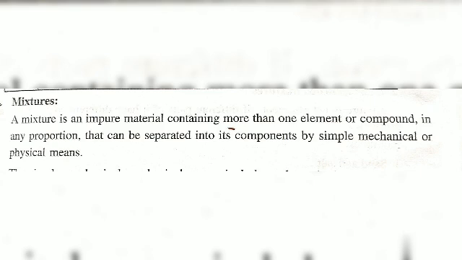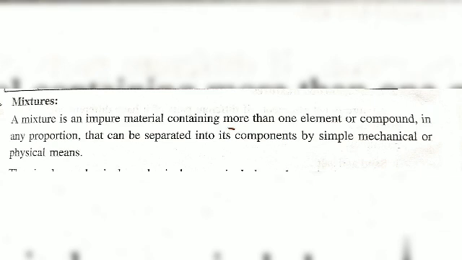This also we discussed. A mixture is homogeneous if it has the same composition and property throughout. For example, like lemon juice we discussed, in that we are adding water, salt, sugar, lemon. After some time, we cannot identify which is salt, which is water, which is sugar, which is lemon. The composition will be the same, and the property also the same. This type of mixture we can call a homogeneous mixture. Salt and water, sugar and water are also examples of homogeneous mixtures.